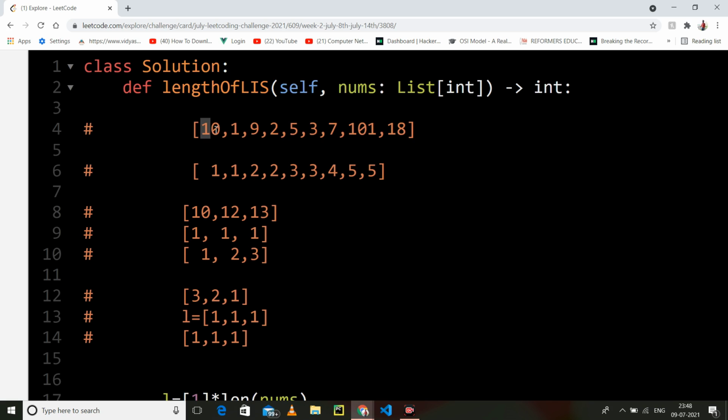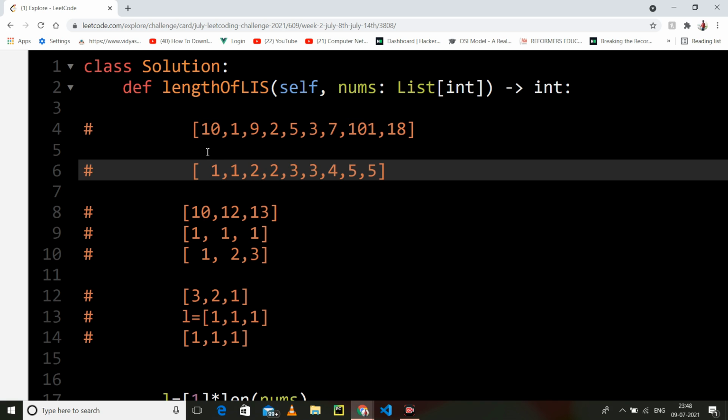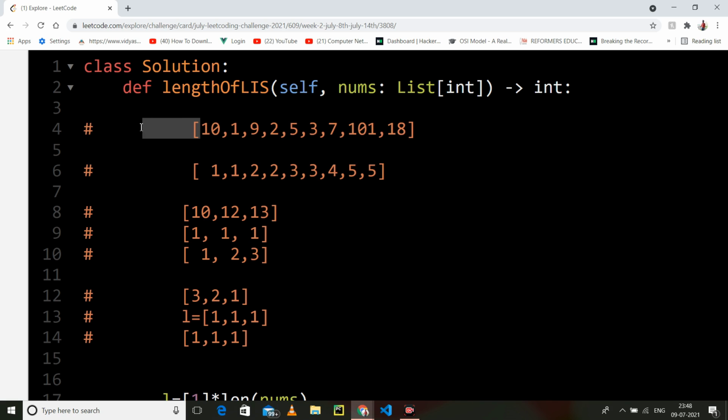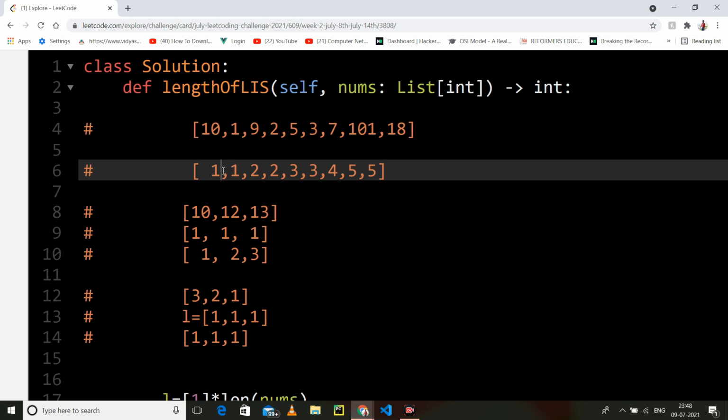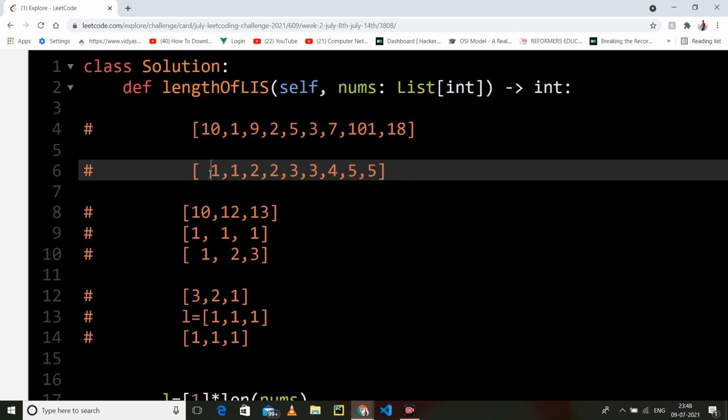If you take 10, is there any element present before the 10? No. So 10 is an increasing subsequence of length 1, because 10 is the only element. So first we have this array, and the second array we will maintain stores the length of the longest subsequence we have seen till now.